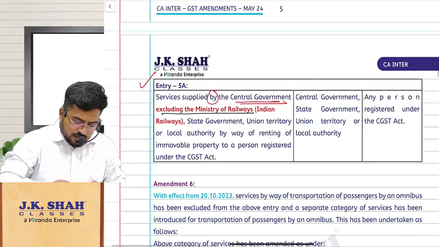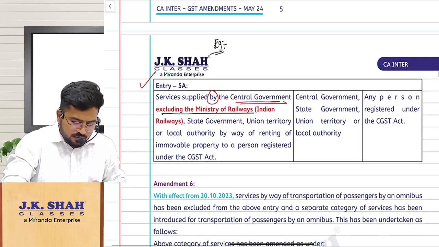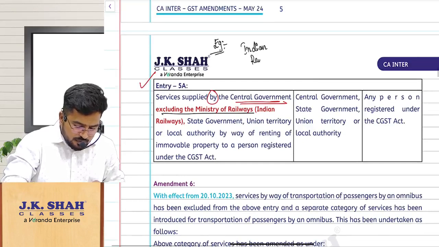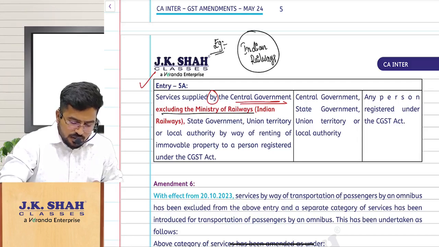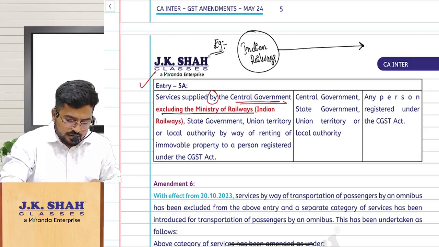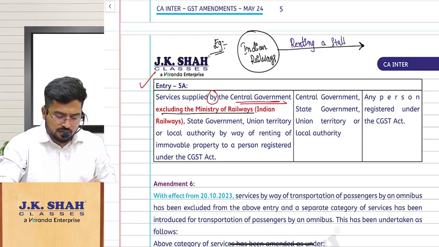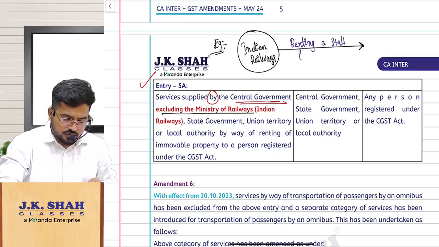So example, Indian Railways renting a stall for rupees 40,000 per month.